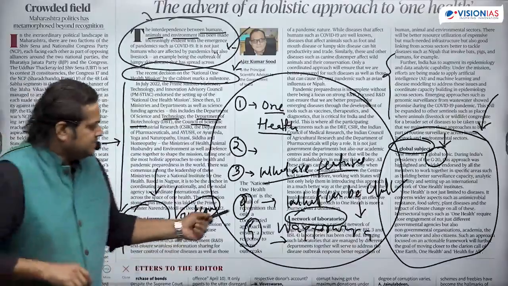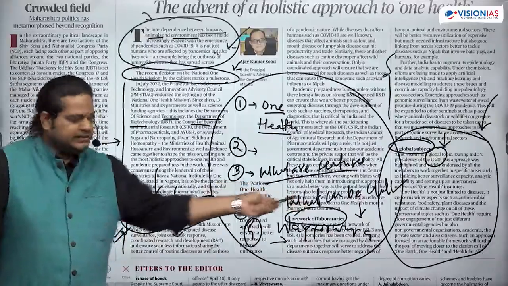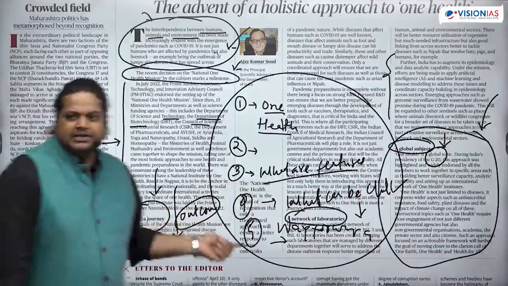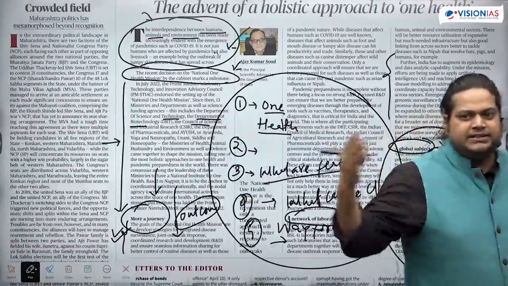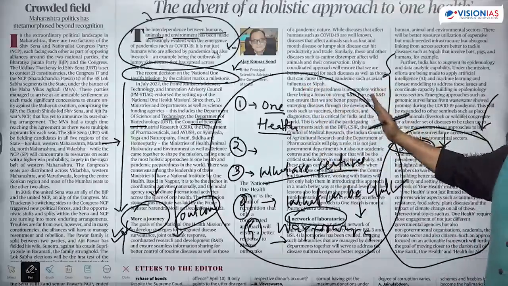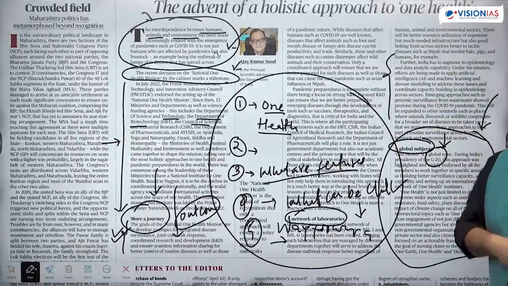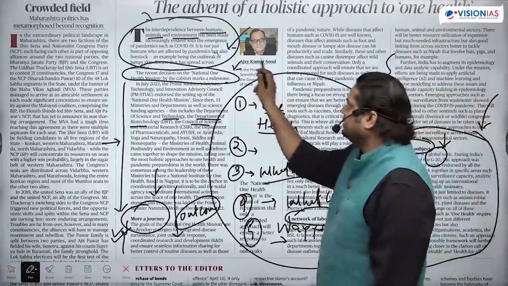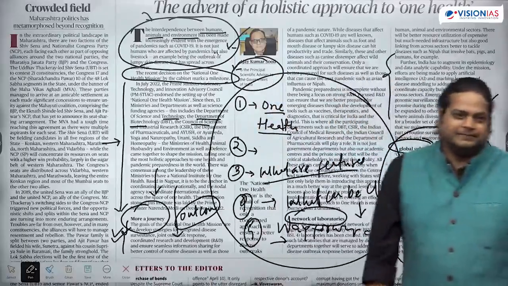But what answers are we not getting here? What challenges it can face and what can be the way forward. So it may happen that in the coming few days some articles can come about the challenges for the One Health mission. Because this article is written by the principal scientific advisor to the government of India.